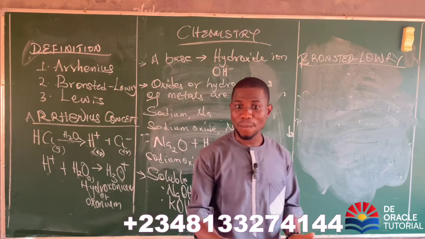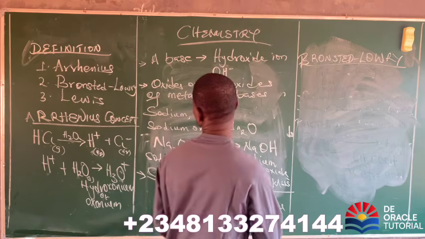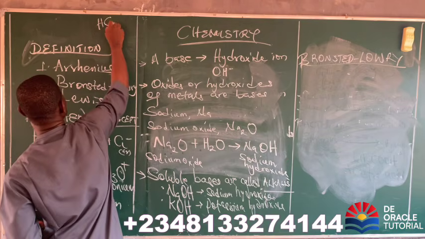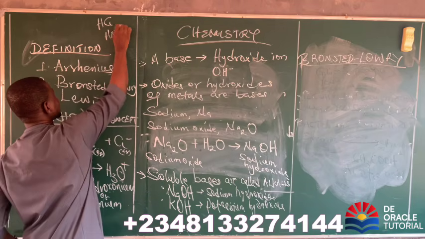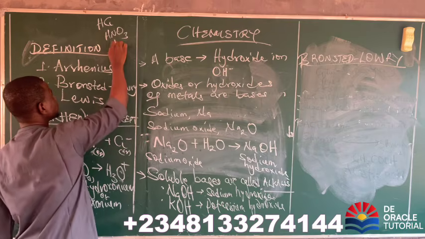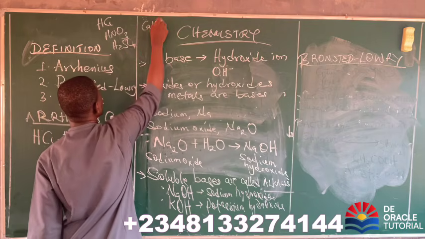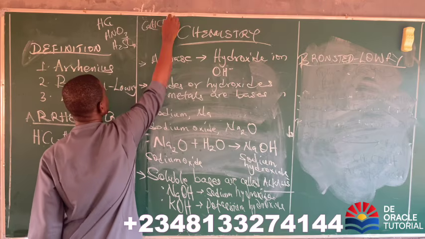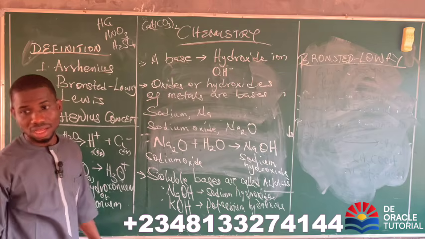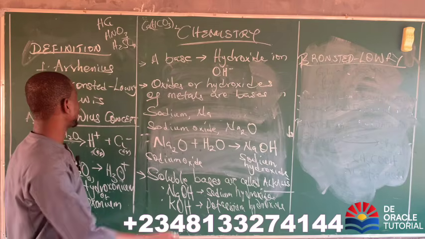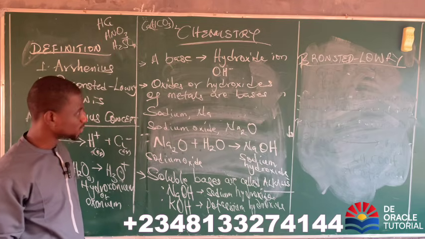I don't mean that every compound that has hydrogen is an acid. Are you with me? Let me give you an illustration now. For instance, look at this. HCl. Is this an acid? Yes. HNO3. Is this an acid? Yes. H2SO4. Is this an acid? Yes. But look at this. Ca(HCO3)2. Is it an acid? No, even though it has hydrogen. Are you with me? Good.